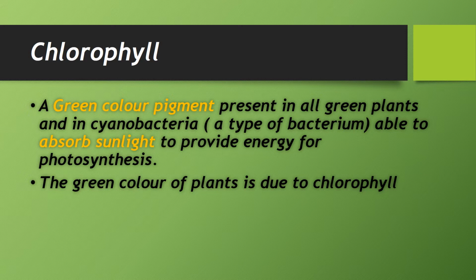The green color of plants is due to the chlorophyll. As chlorophyll is a green color pigment, all the plants which seem green in color are green due to the chlorophyll. And chlorophyll is present in all the green parts of the plants, like leaves and stems.